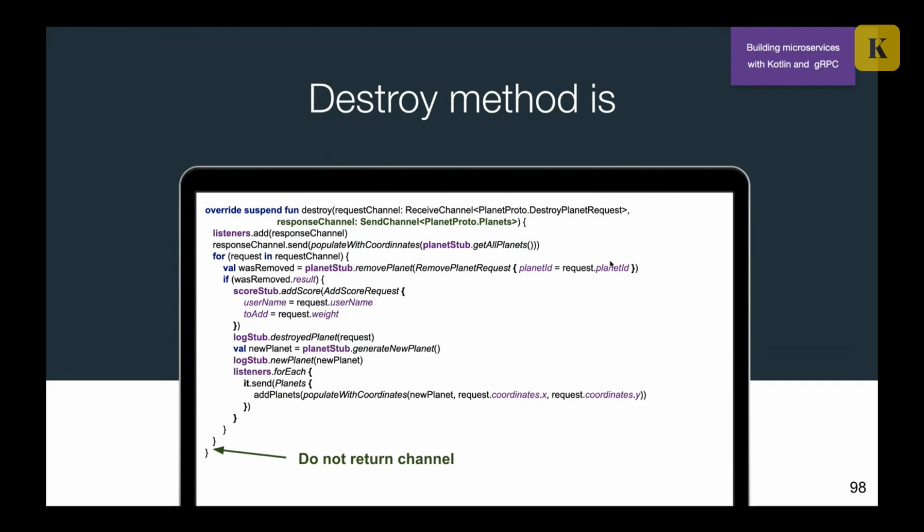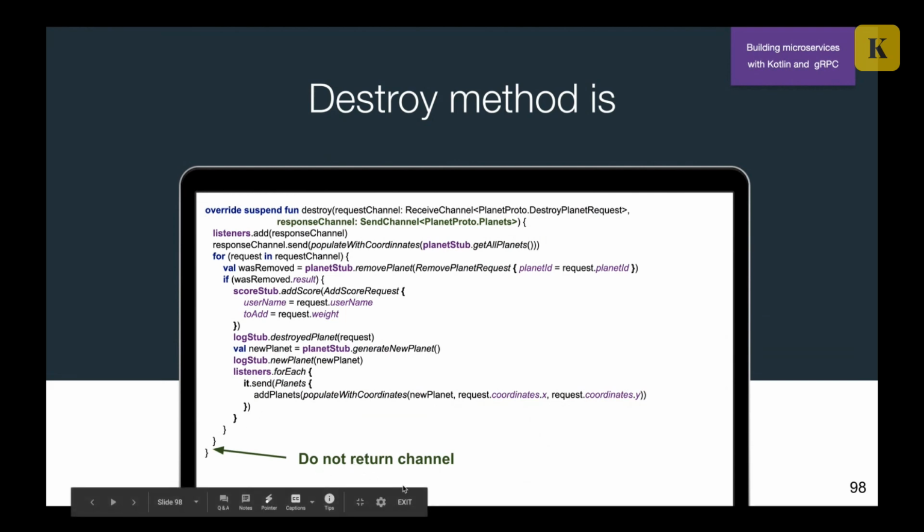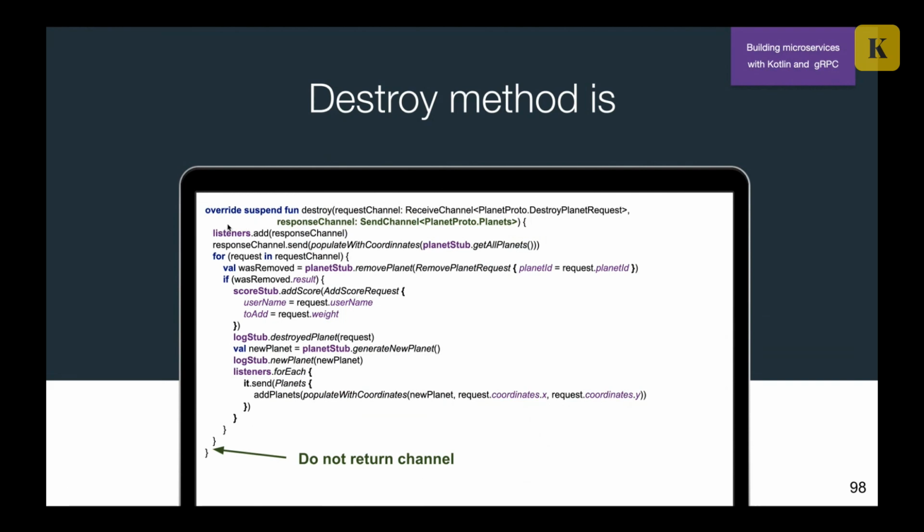First of all, we don't return this send channel. So we don't return a channel, but we just have it as a parameter here. It's just a difference in generation, and that's why we don't need to return it in the signature. The inside of the method is the same, so the API is pretty clear and pretty much the same as it was in gRPC Kotlin.